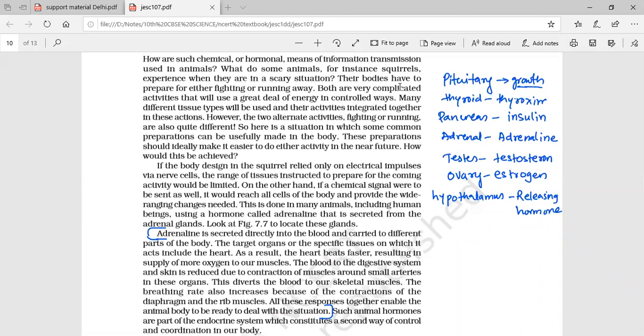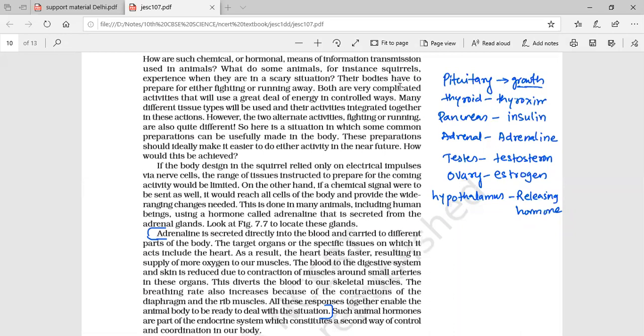Endocrine glands are ductless glands. They secrete their secretion directly, that is, the chemicals they release go directly into the blood. Through the blood, it is transmitted to each and every body part, but it shows action only at its target site. So that is endocrine glands, and they always secrete hormones.